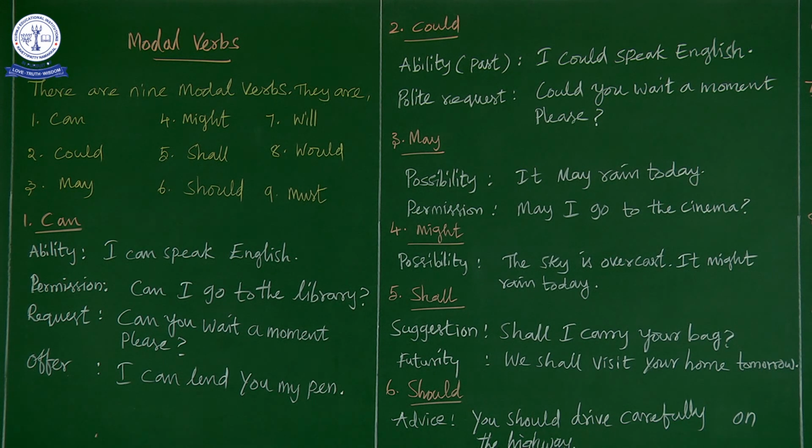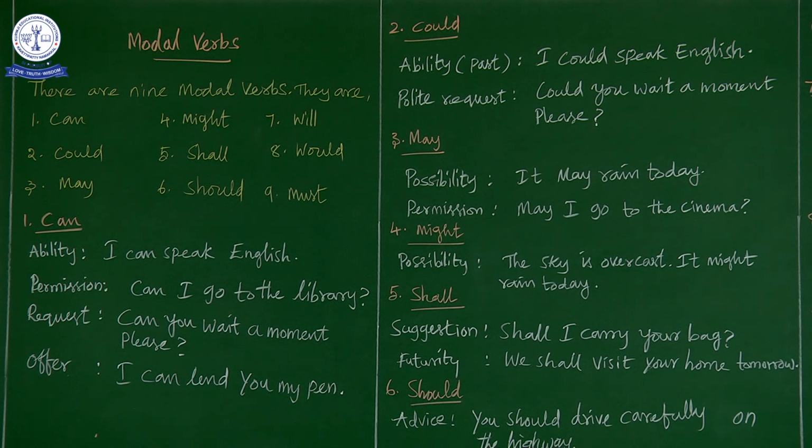So what are the similarities we have here? Ability. Here ability is present, here ability is past. And what is the next similarity? That is a request. Here it is just a mere request, and here it is polite. Now what is the difference between can and could? That is, can is present form, could is past form.